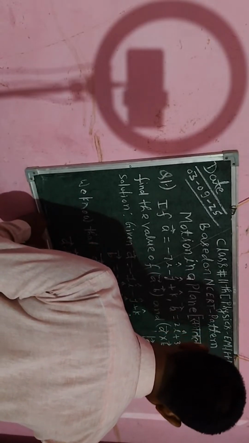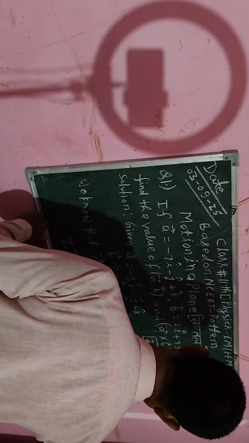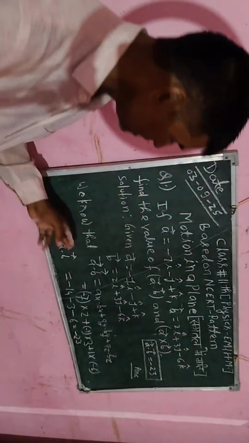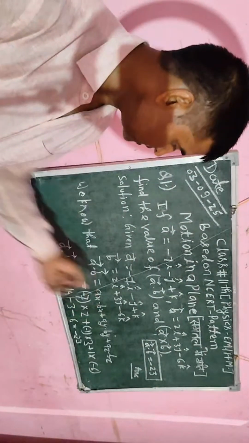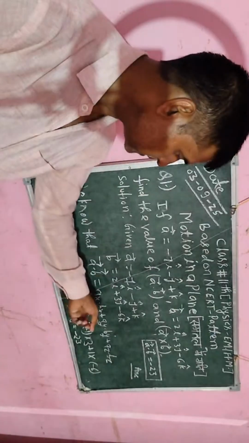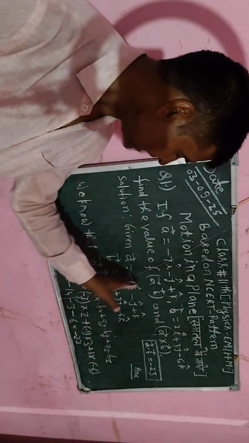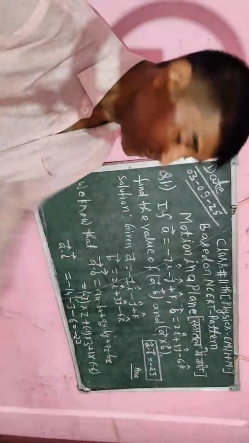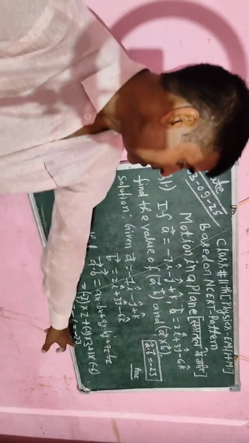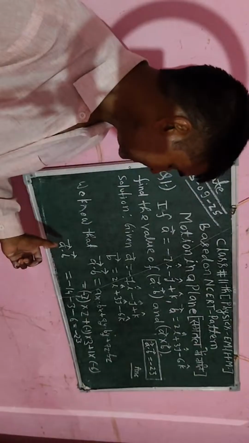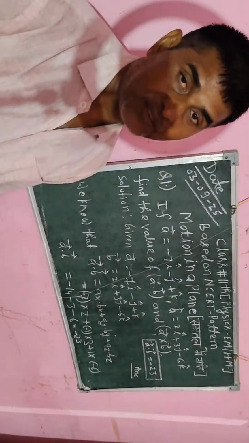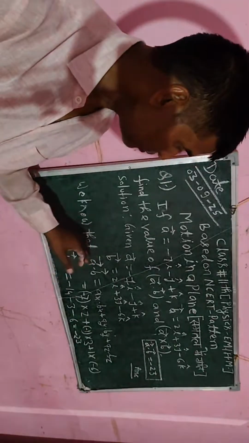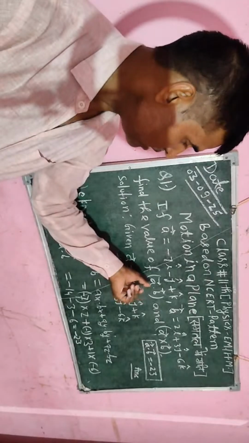So this is the result of my required course. Okay, students, so A dot B can be obtained by using this formula, A dot B equals this much, and in the place of AX, BX, AY, BY, AZ, BZ, I will take values from vectors A and B, and then simplify. After simplifying I will get a value, and that value is a scalar quantity, therefore I will say A dot B is a scalar quantity. Okay, so this is the required procedure to find the value of A dot B.